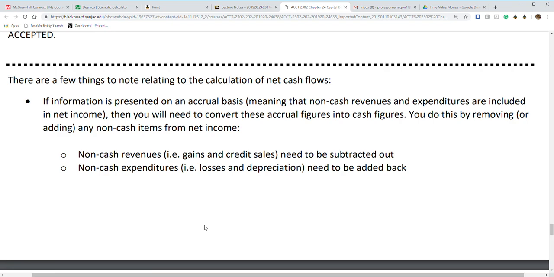That means if it's a revenue, just like we did back in chapter 12 at 2301 with the cash flow statement, if it's a non-cash revenue, like gains or credit sales, AR basically, we need to subtract that out. If it's a non-cash expenditure, like any losses or depreciation, we need to add that back. So this is basically how we find our actual cash flows in operations.